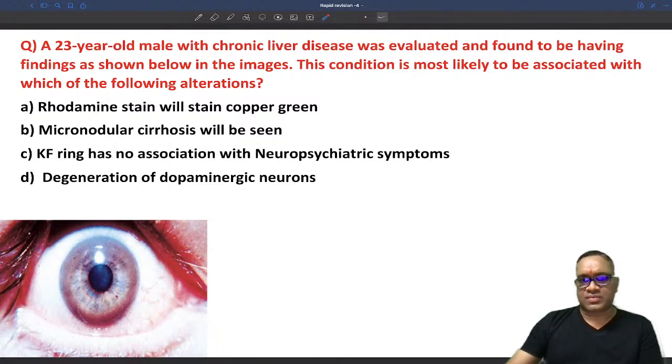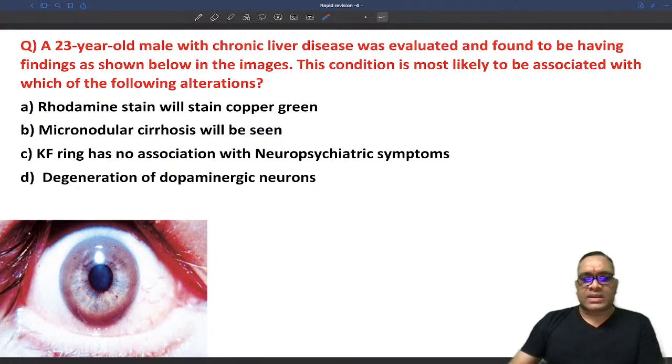Actually, this should be: which of the following is correct about this one. Here multiple answers can be correct.